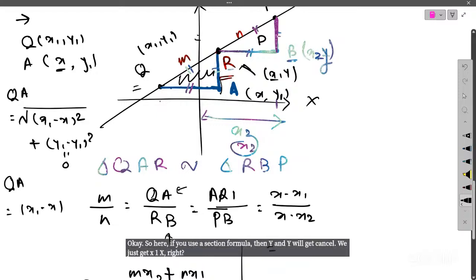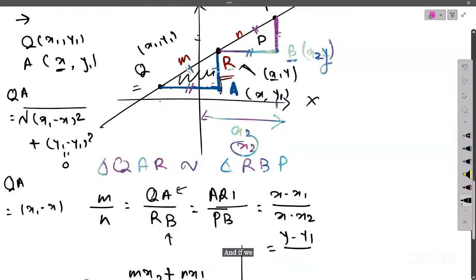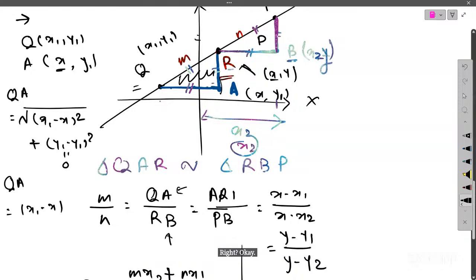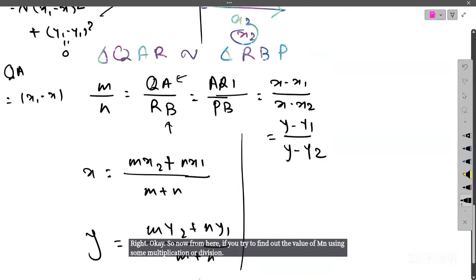And similarly, if we calculate AR, in AR what is happening? The x coordinate is the same, but the y coordinate is different. So that's why we get y minus y1. And if we calculate PB, the x coordinate is the same and the y coordinate is different. So that's why we get y minus y2. Now from here, if you try to find the value of m and n using some multiplication or division, we will get these two section formulas.